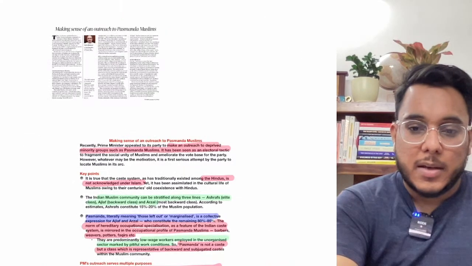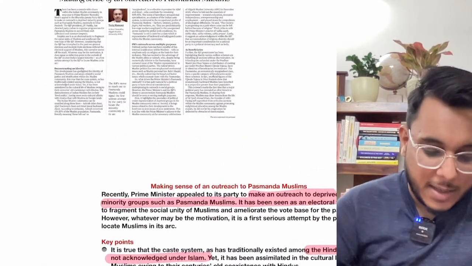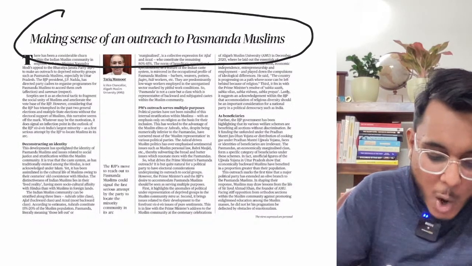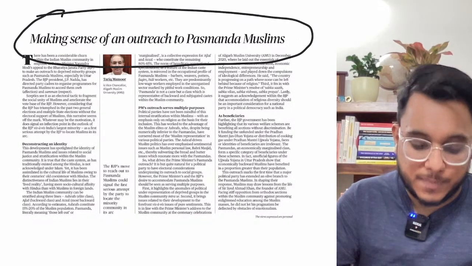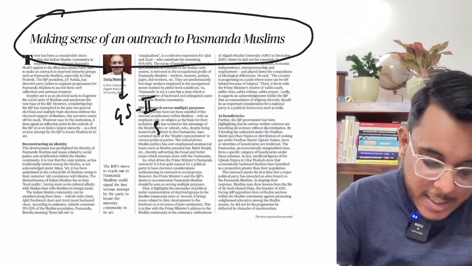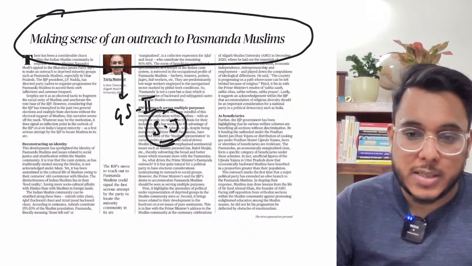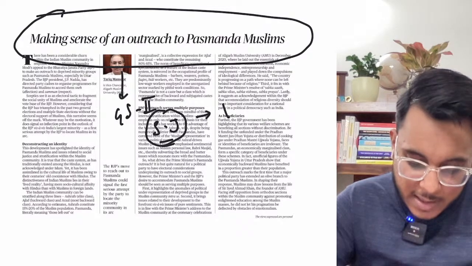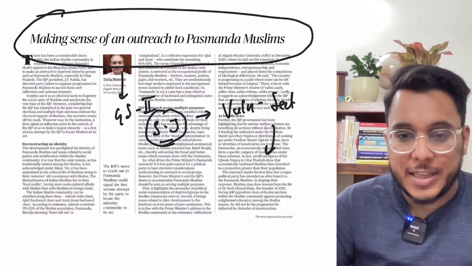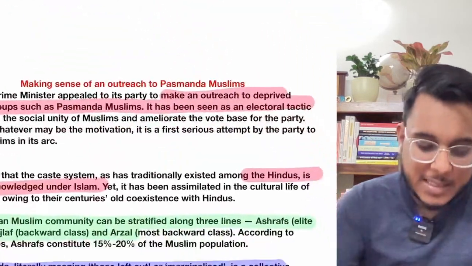Now this particular article talks about making sense of an outreach to Pasmanda Muslims. This article we will see with respect to GS Paper 2, social justice. Within social justice, there is the vulnerable section of society, and within the vulnerable sections, with respect to issues concerning the minority, we'll see this article.